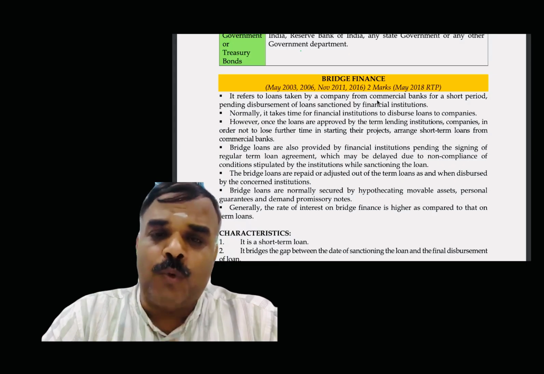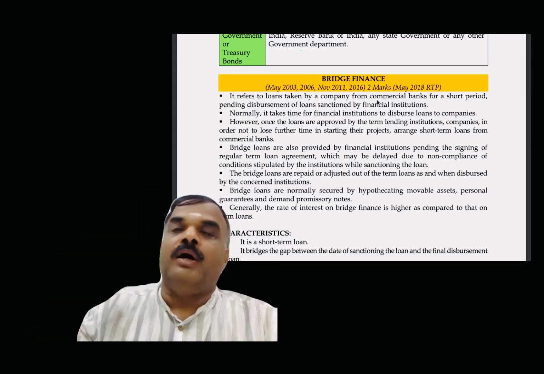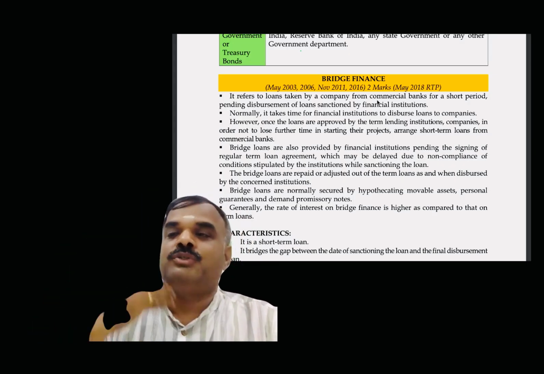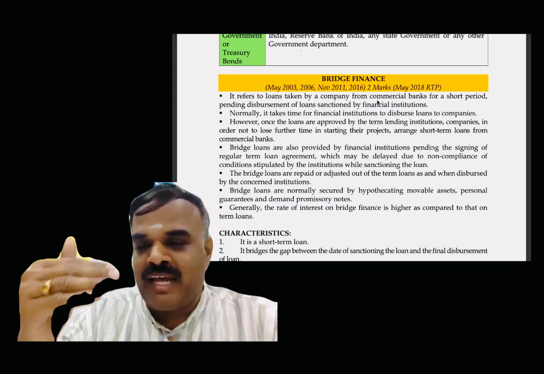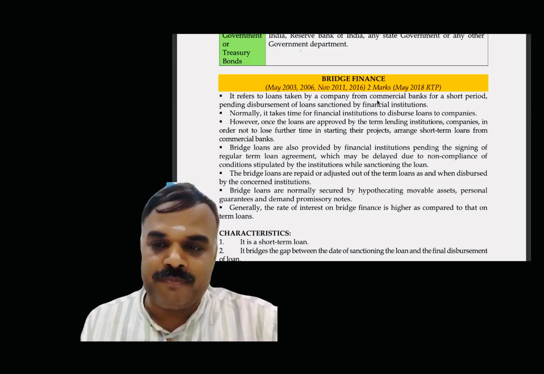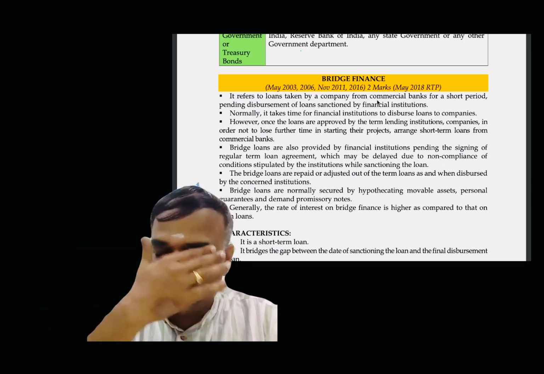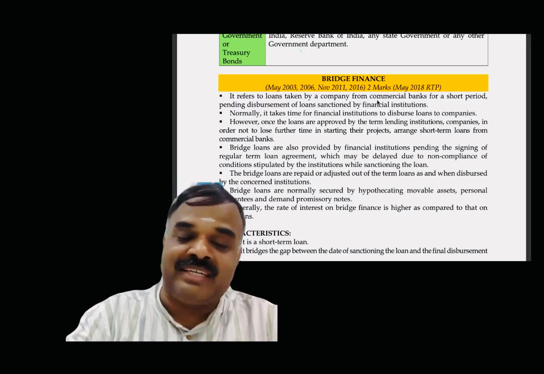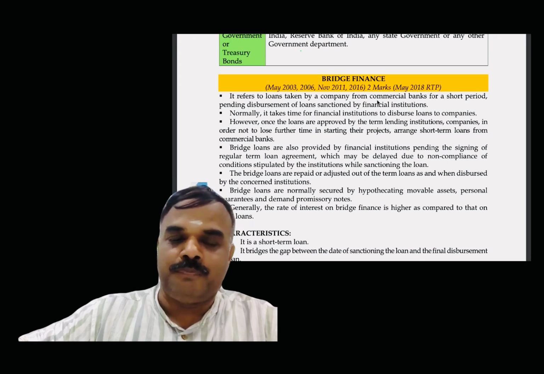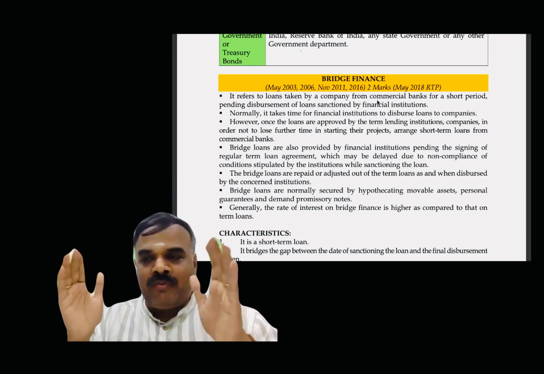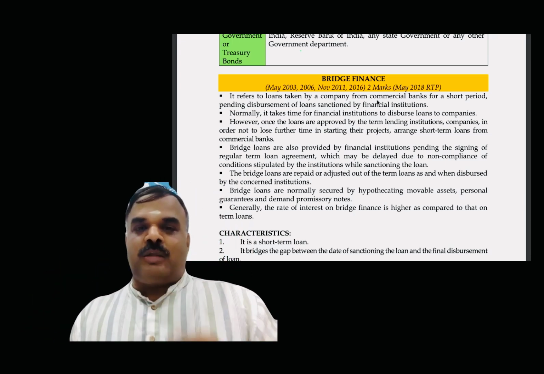Because it's a huge amount, 100 crores, they have to verify whether the documents you have submitted are correct or not. The banker has their own formalities. Assume they need 6 months before sanctioning the loan, for verification, inspection and other processes. Out of these 6 months, you may not be able to wait, because you have to start the project.